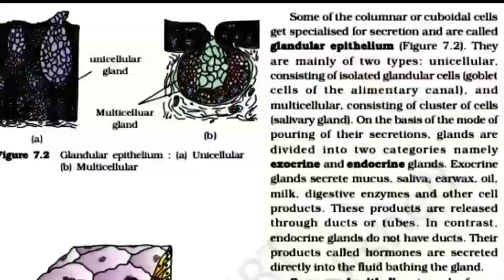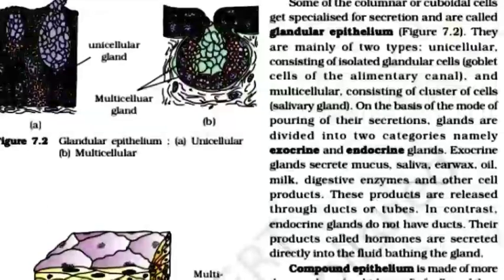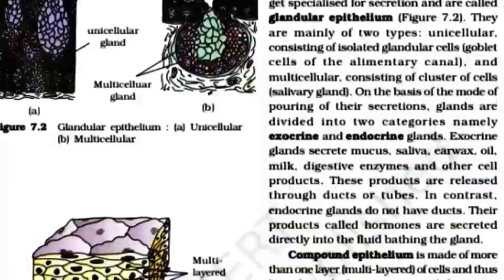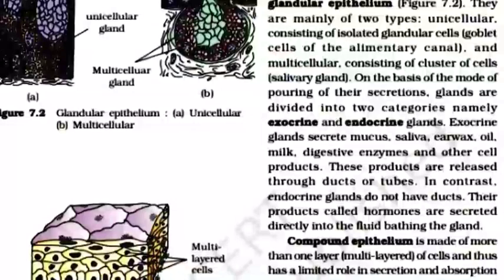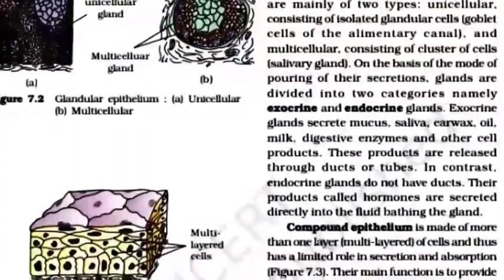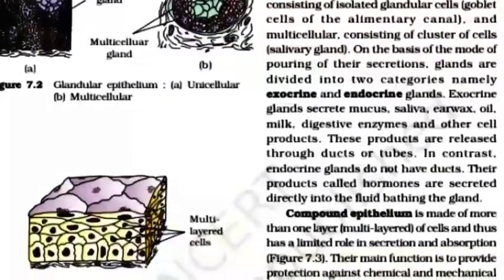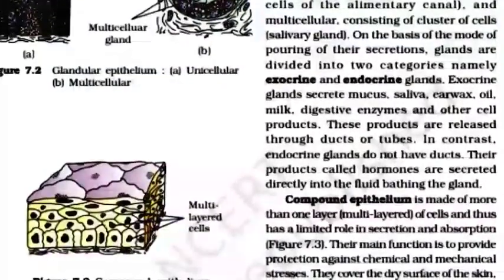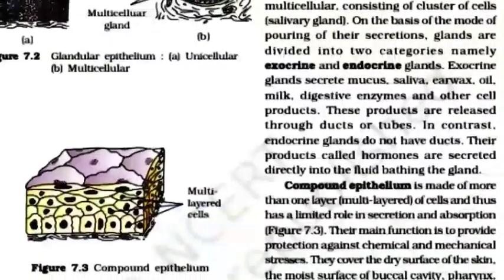On the basis of the mode of pouring of their secretion, glands are divided into two categories, namely exocrine and endocrine glands. Exocrine glands secrete mucus, saliva, earwax, oil, milk, digestive enzymes, and other cell products. These products are released through ducts or tubes. In contrast, endocrine glands do not have ducts. Their products called hormones are secreted directly into the fluid bathing the gland.